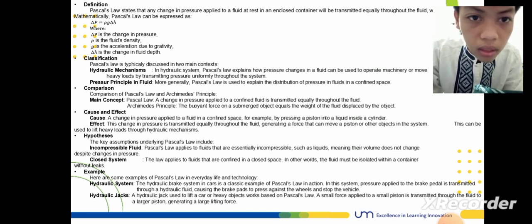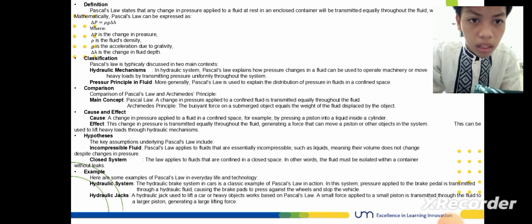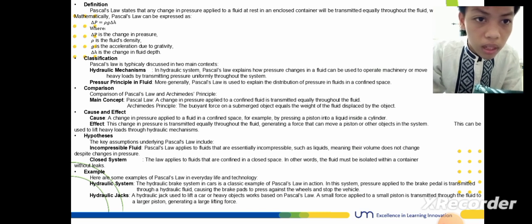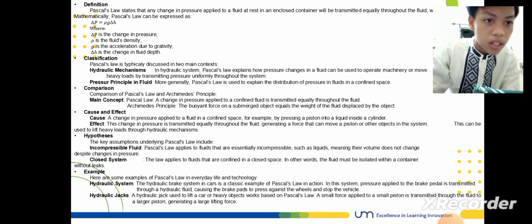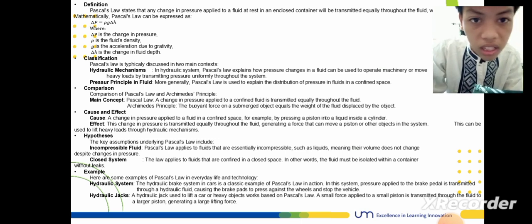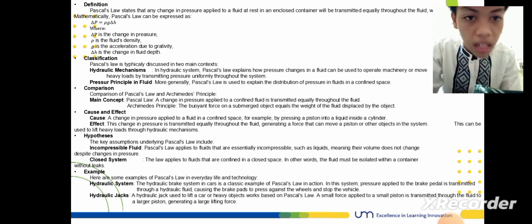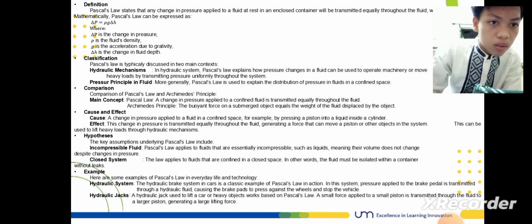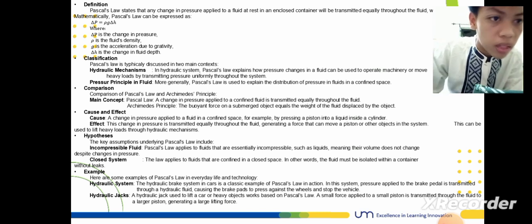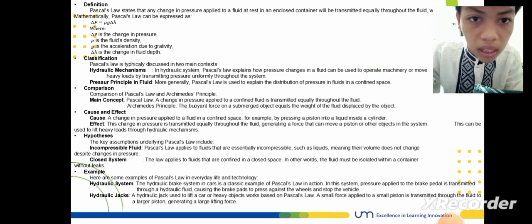Hypothesis: incompressible fluid. Pascal's law applies to fluids that are essentially incompressible, such as liquids, meaning the volume does not change despite a change in pressure. Closed system: the law applies to fluids that are confined in a closed space. In other words, the fluid must be isolated within a container without leaks.